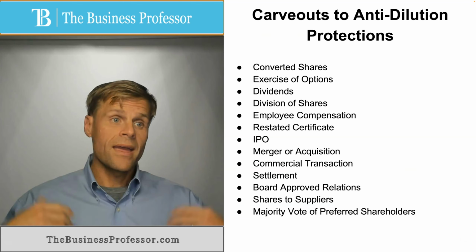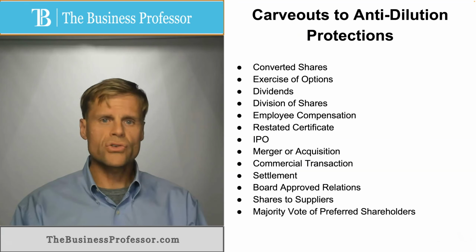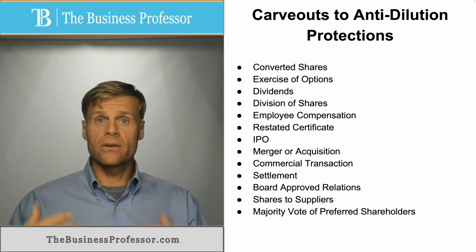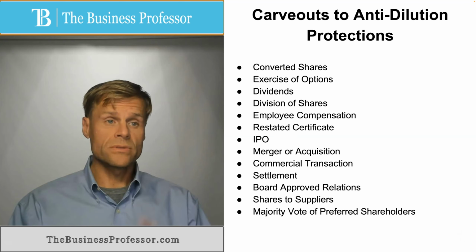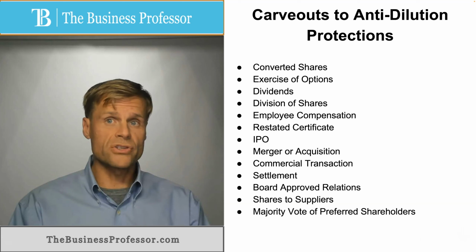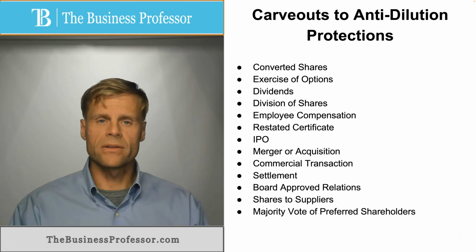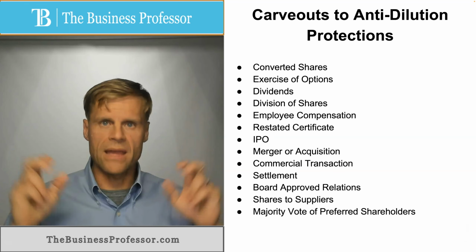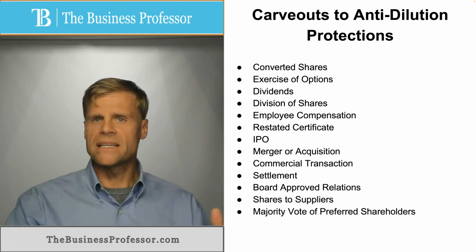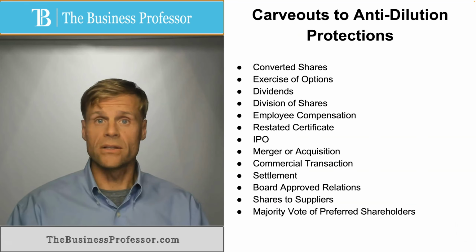and then in the event there is the issuance of new equity that would otherwise trigger the anti-dilution protections, if a majority of the preferred class holders, the class of preferred shareholders, approve the transaction and approve the issuance of equity, then again this would not trigger the anti-dilution protections if it were named as a carve-out. So these are some of the most commonly seen carve-out provisions that you'll find associated with anti-dilution protections.